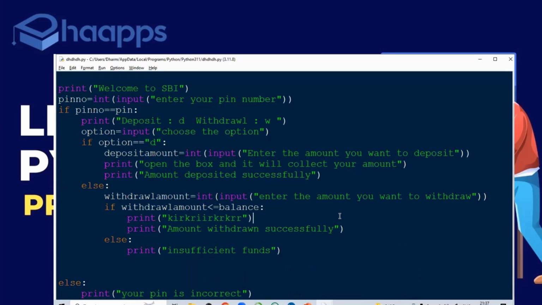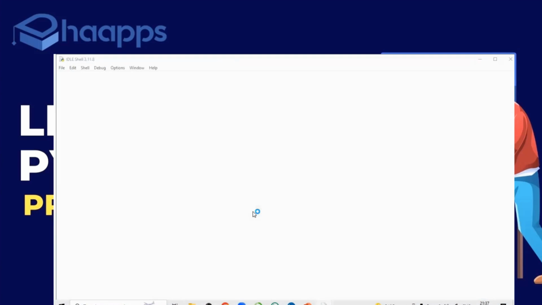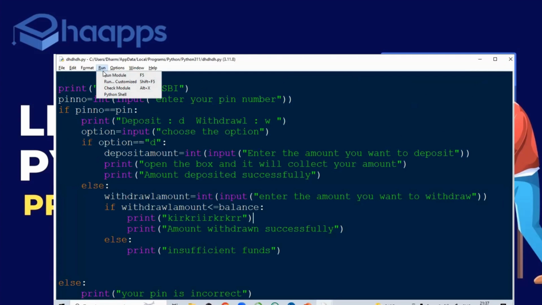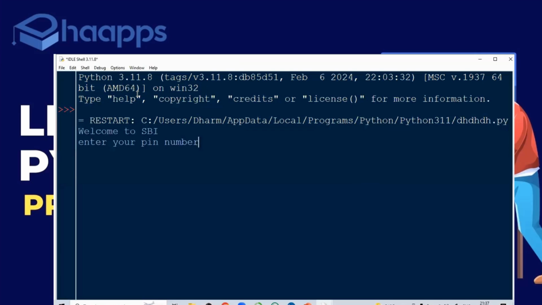You are going to the ATM, you're taking the amount, it's fine. But if you enter the wrong PIN, for example, I am writing the code and giving the wrong PIN, it says your PIN is incorrect. After saying your PIN is incorrect, it should say enter your PIN number again. It has to repeat that functionality. It cannot stop after one-time execution. I want to use the same task again and again.